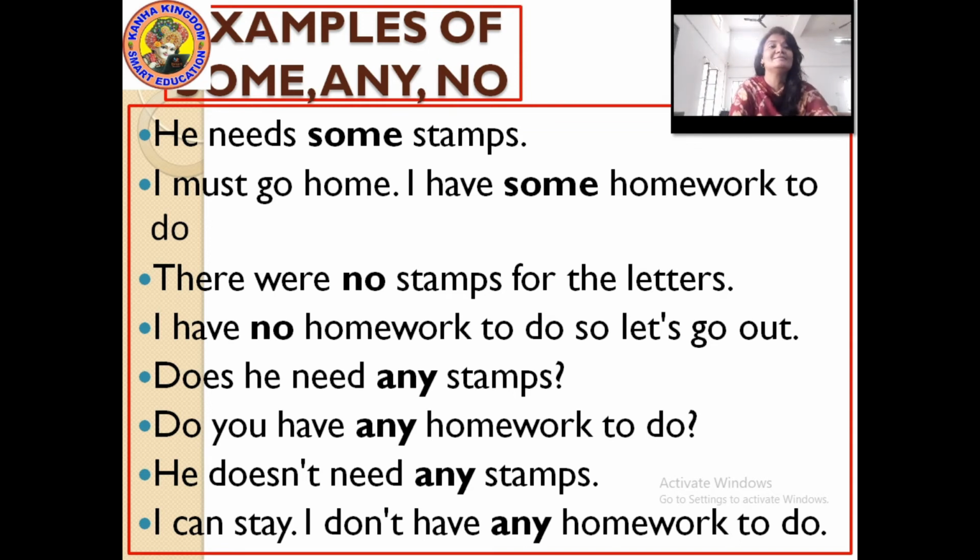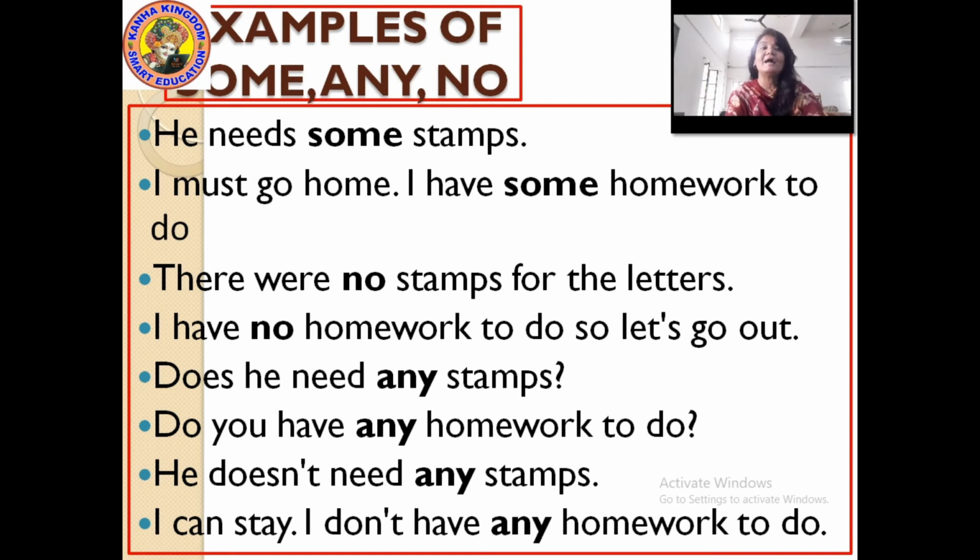Does not, doesn't. So automatically it is a negative sentence. So any is used in a negative sentence. He doesn't need any stamp. Okay? Next, I can stay. I don't have any homework to do.